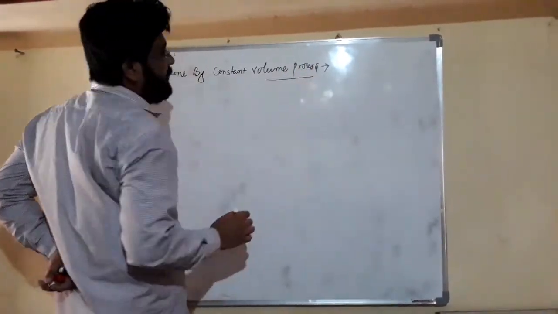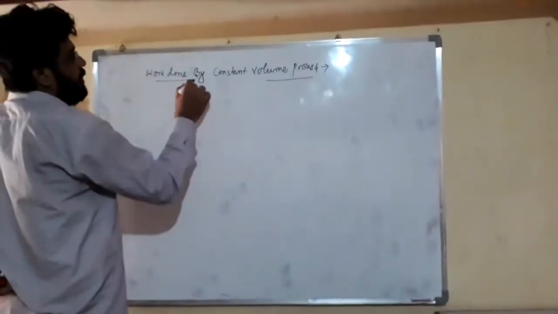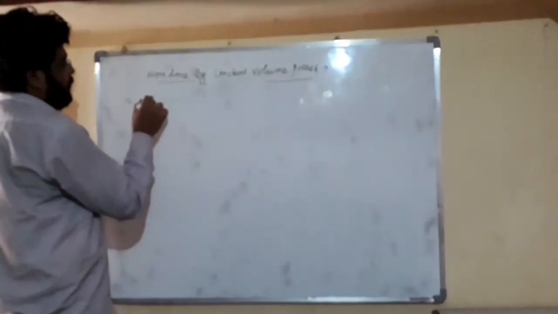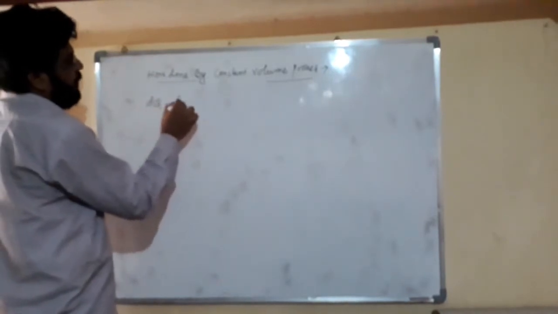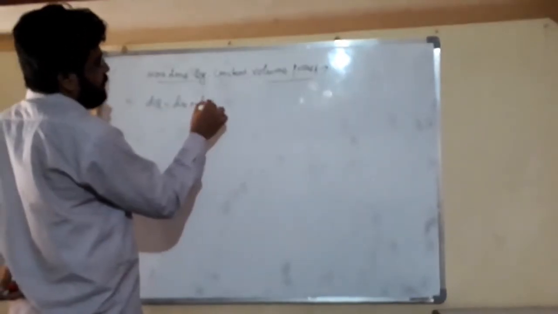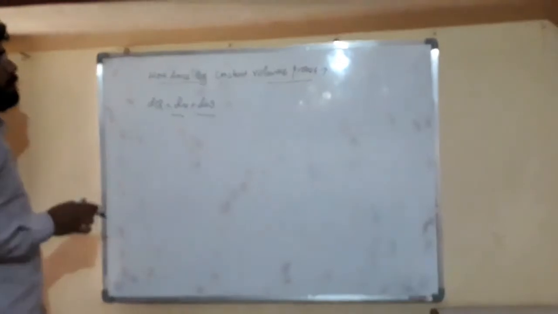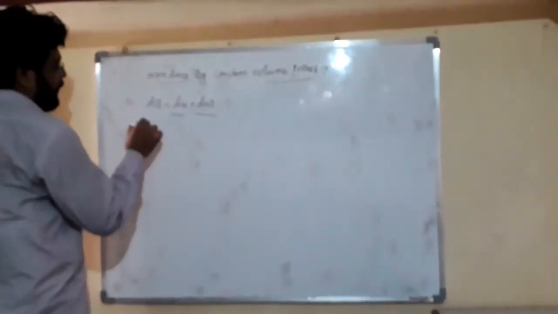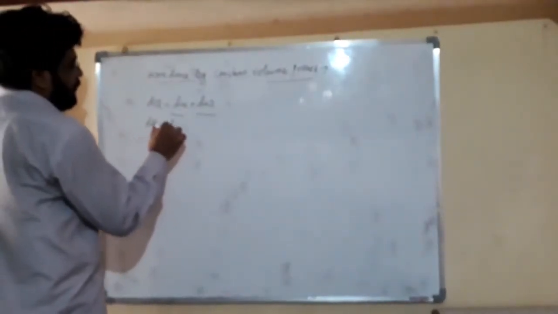Friends, here it is a process, so our first law of thermodynamics says that dQ is equal to dU plus dW. We can say that our total heat is used to change the internal energy of the system and to do some work. So we can write dQ is equal to dU plus PdV.